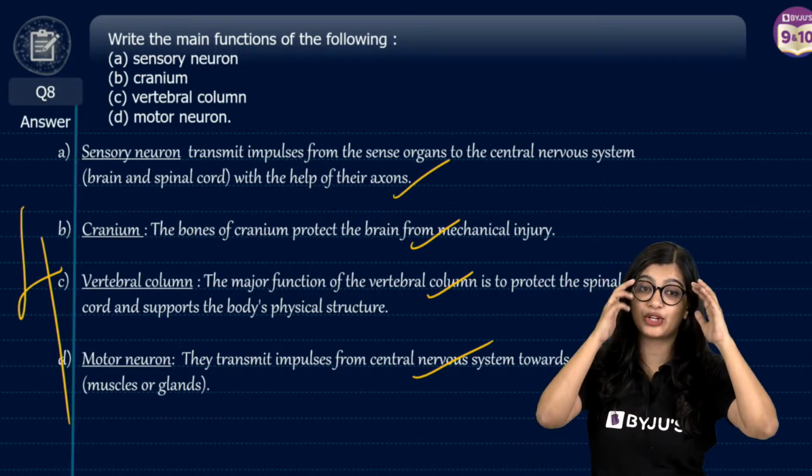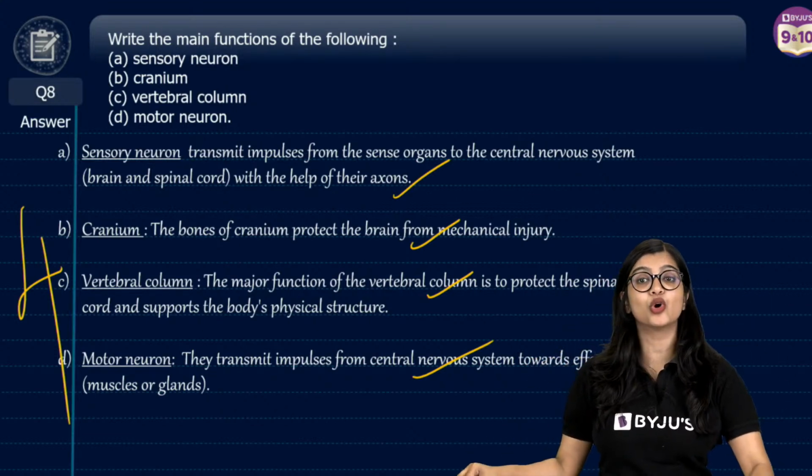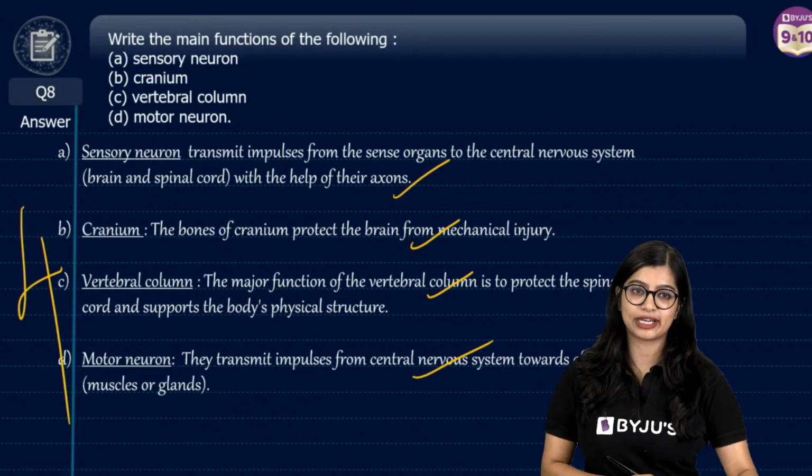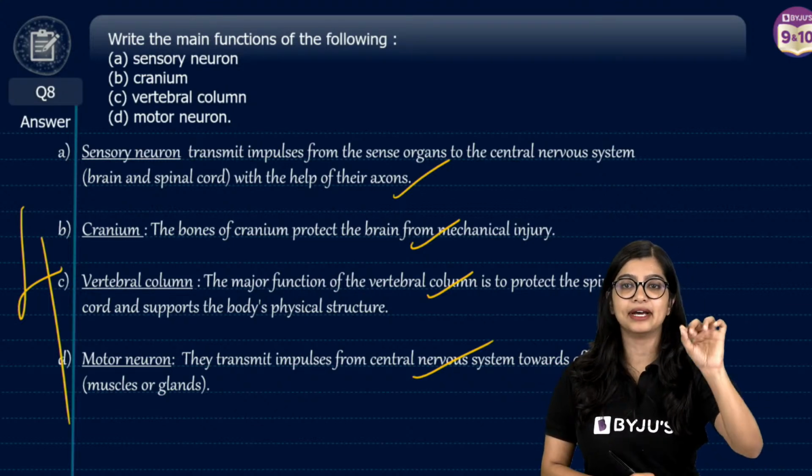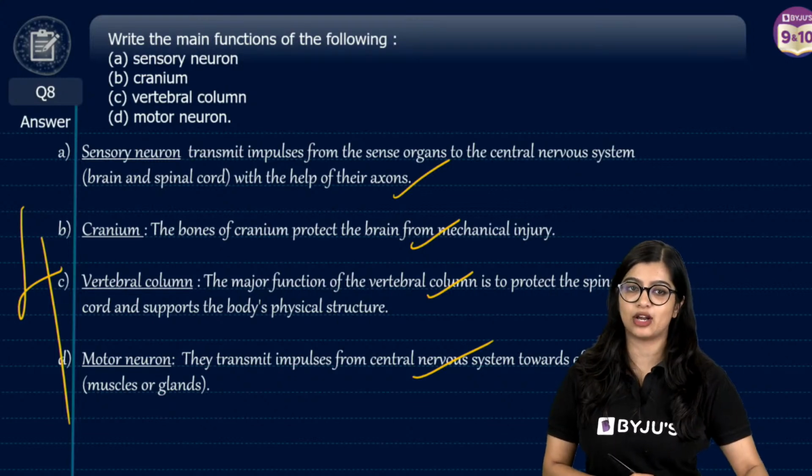There are different names for the neurons also, which is something we will not go into because it can get a little complicated. CNS is central nervous system, which includes your brain and spinal cord.